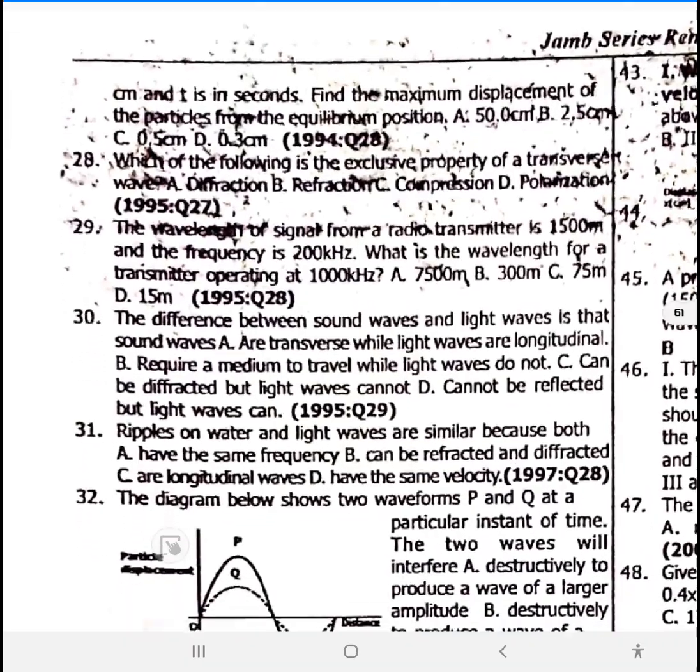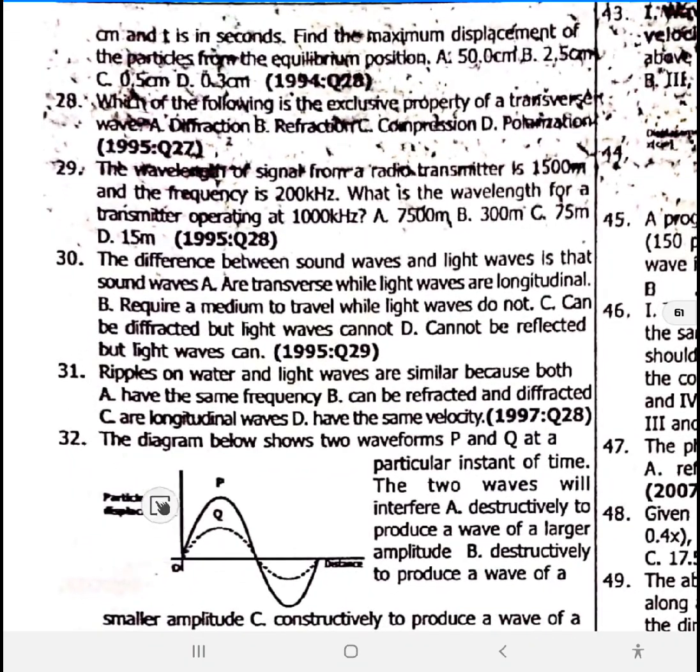Calculations. 28. Which of the following is an exclusive property of transverse wave? Polarization. Transverse waves, like light wave, polarization. 28 is option D. 29, 30. The difference between sound wave and light wave is that sound waves are longitudinal, while light waves are transverse. 30 is option B. Sound wave requires a medium to travel, while light wave does not. This is like a major one.